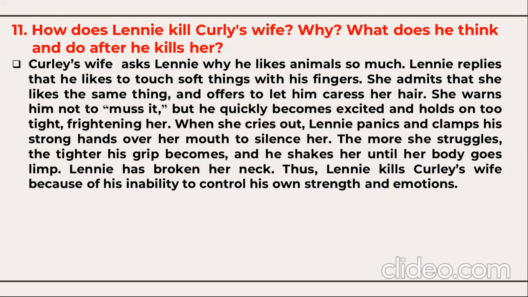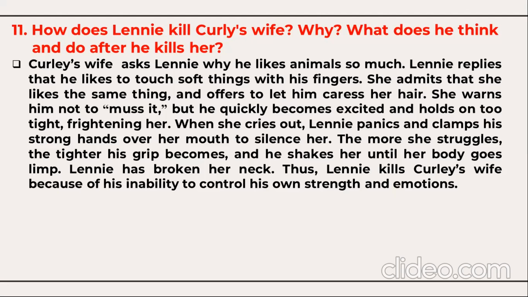She warns him not to muss it, but he quickly becomes excited and holds on too tight, frightening her. When she cries out, Lennie panics and clamps his strong hands over her mouth to silence her. The more she struggles, the tighter his grip becomes, and he shakes her until her body goes limp.